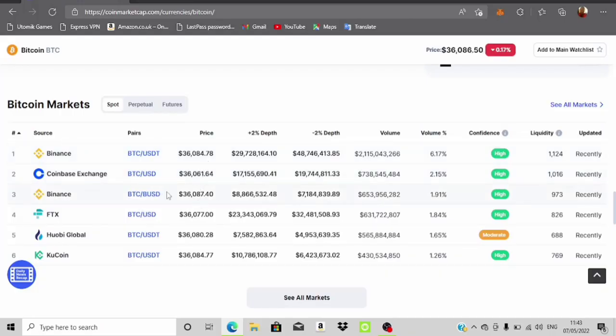I just want to go for BTC. All right, so this is BUSD. It's quite costlier. So basically what you want to do right now is, let's say you have your Coinbase exchange account. So you buy BTC at this rate, and you sell it to BUSD, not to BUSDT, right? Guys, bear in mind that this market is actually moving. That's why you should be fast.